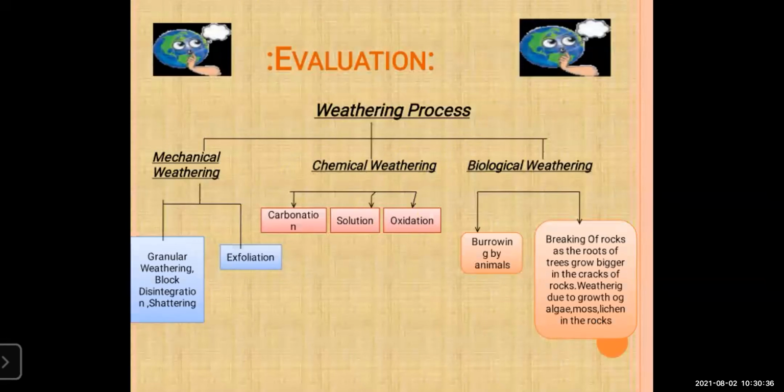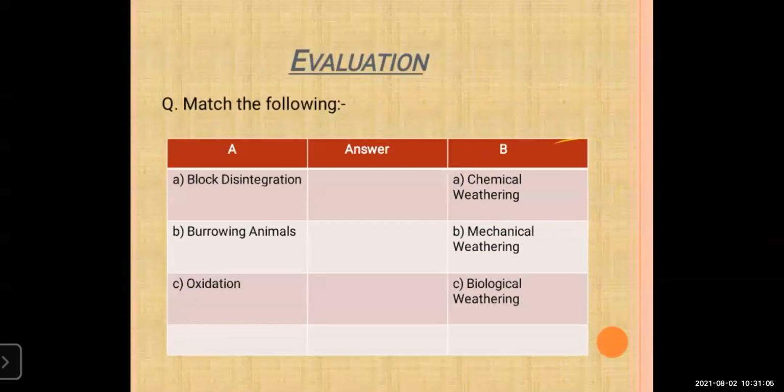In the biological weathering, we have studied about the burrowing by animals, and second is breaking of rock, as the roots of trees grow bigger in the cracks of rock. Weathering due to growth of algae, moss, lichen in the rock. So this is what about the biological weathering.